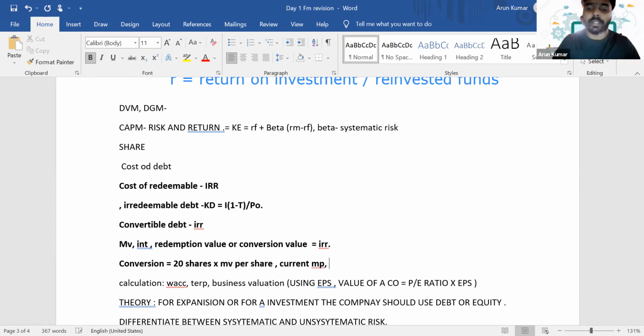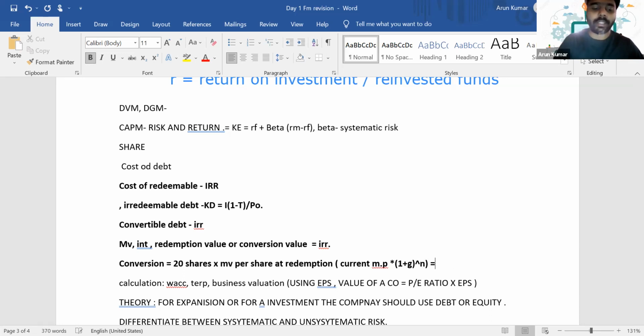So how will you predict it? It is the current market price times, as they might give the growth, (1 plus g) raised to the power n. If the redemption is after 5 years, then raised to 5. If it is after 3 years, it is raised to 3. So like that, you can predict the market price. So how to get the market value per share at the date of redemption? You can use this formula: current market price times (1 plus growth) raised to n.